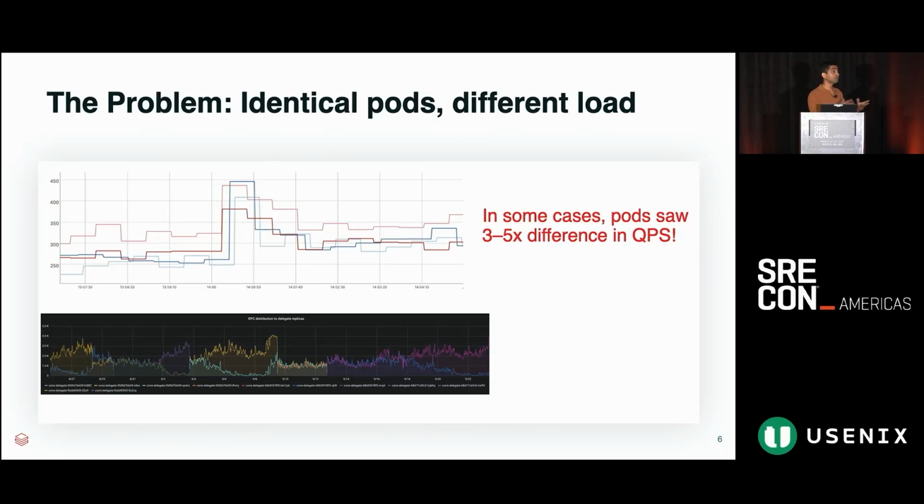There is a lot of variation. These are two pictures from two different services. In some extreme cases where we actually saw incidents happening, the traffic skew was north of 4x, 5x to some of the pods. And when you have that kind of skew, you start to see a lot of latency spikes and errors going higher.